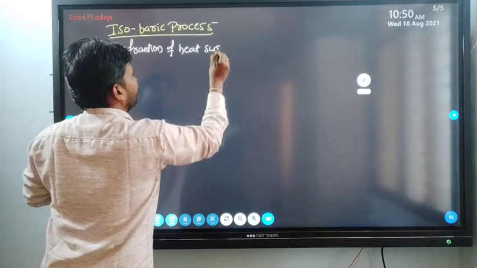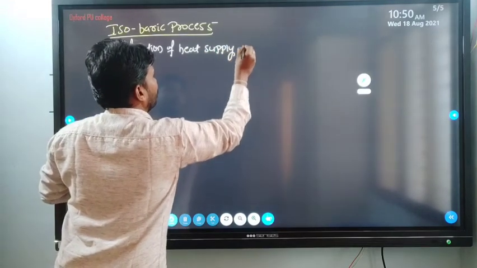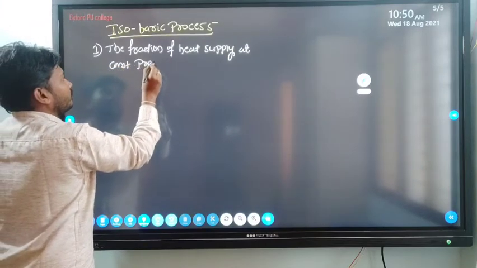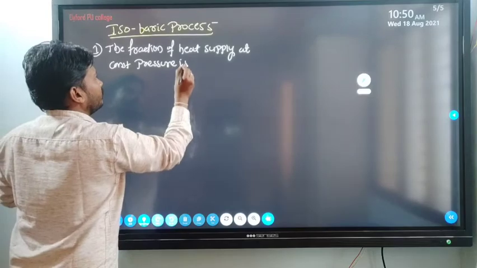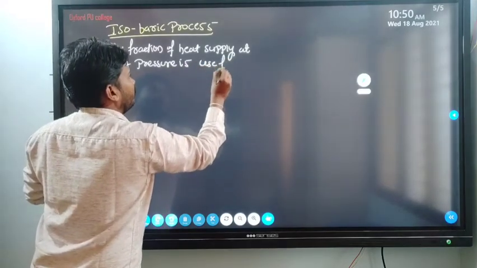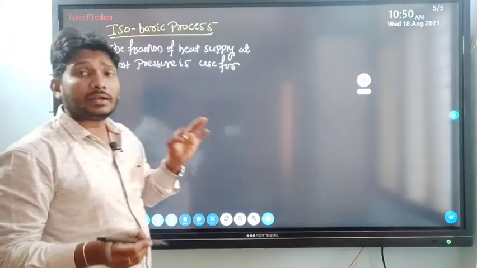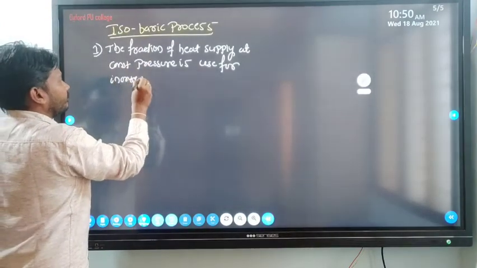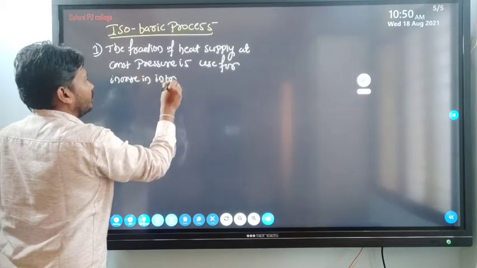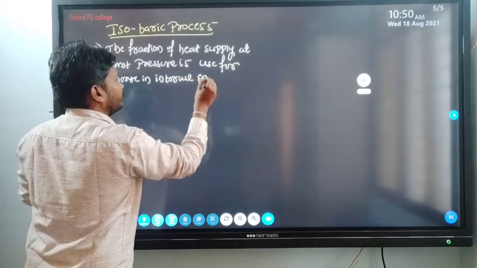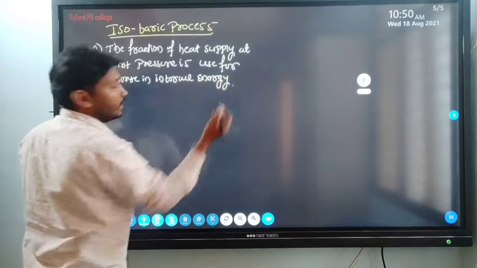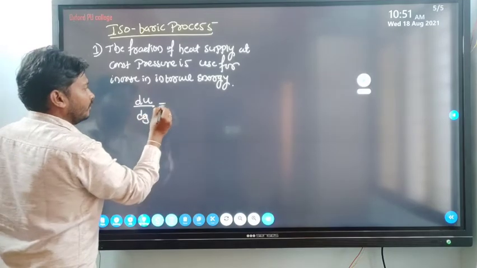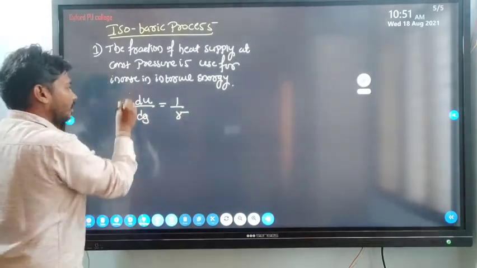It means that dU by dQ is equal to 1 by gamma.